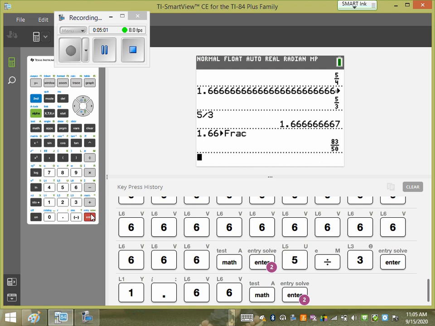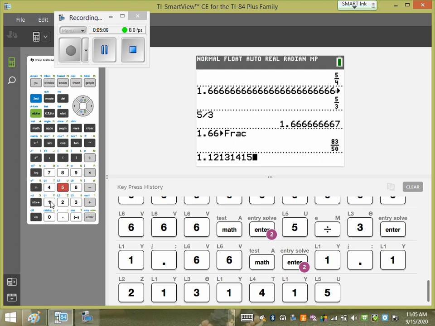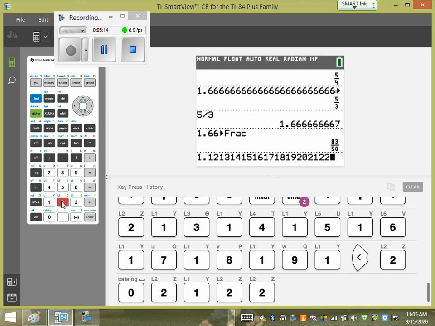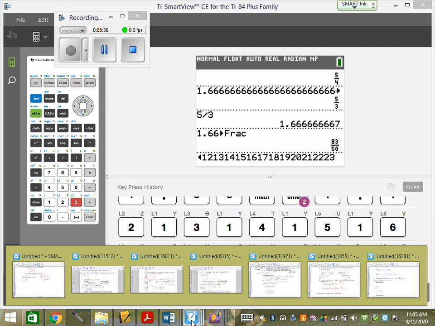So some people tell me this is a fraction: 1.11, 12, 13, 14, 15, 16, 17, 18, 19, 20, 21, 22, 23. Is that repeating or is that a pattern? That's a pattern. I still haven't repeated yet, right? 1, 1, 1, 2, 1, 3, 1, 4, 1, 5, 1, 6. There's no repetition in there at all. I'm just doing a pattern, right? That is not a repeating decimal. That's an irrational number.